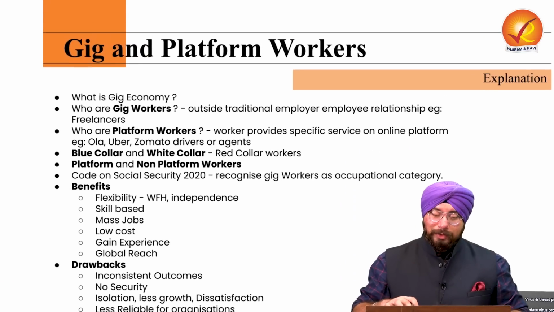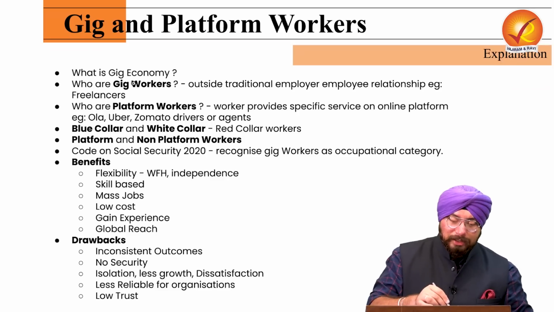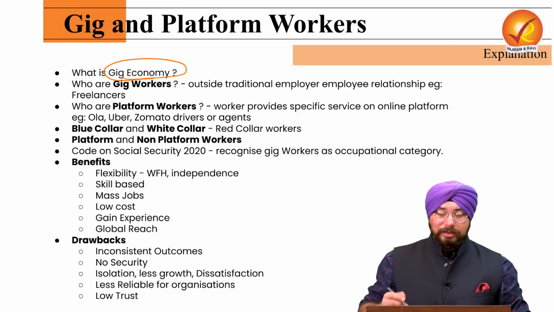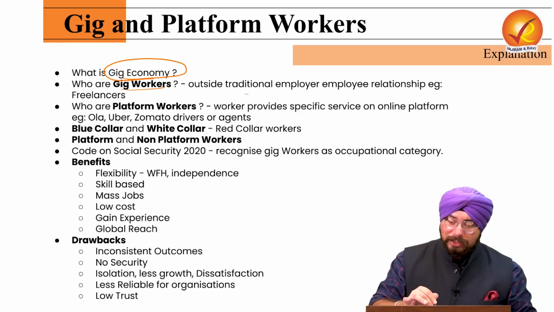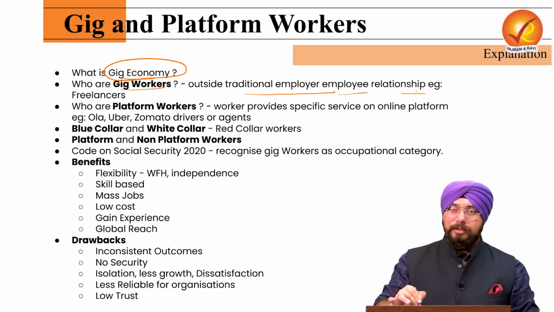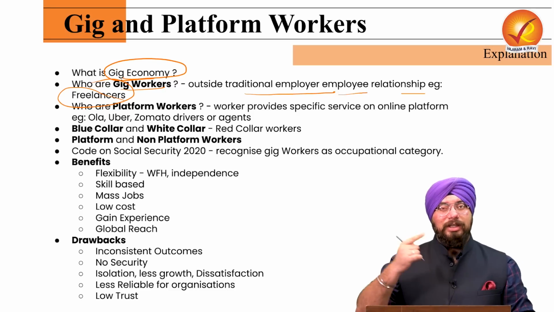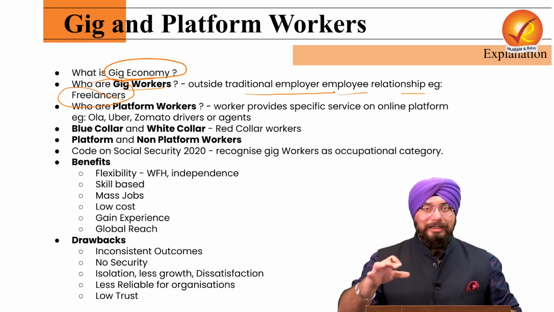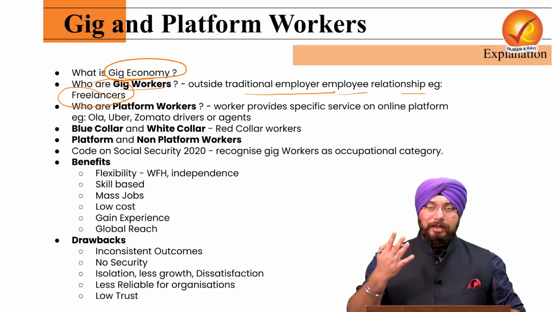Okay, so the first question is, what is a gig economy? Gig economy refers to an economy comprising of gig workers. And who are gig workers? Gig workers are the workers who are outside the traditional employer-employee relationship. For example, freelancers. In the traditional employer-employee relationship, an employer employs 10, 20 or 100 people who work under the employer in an office.